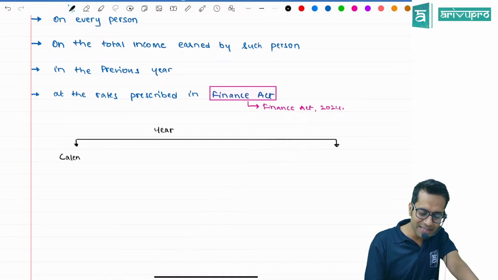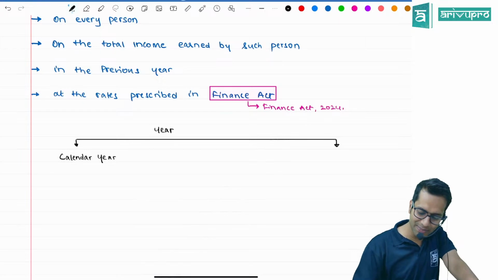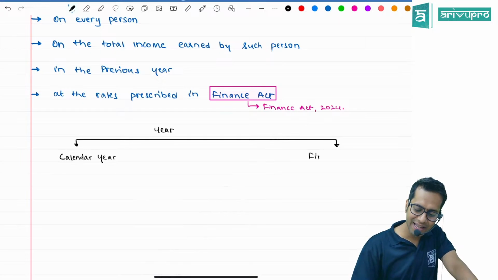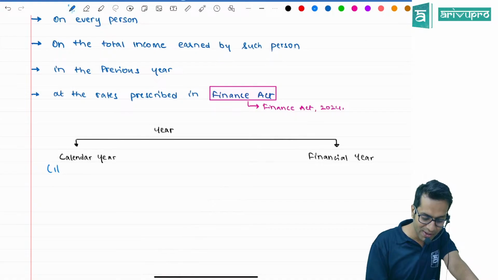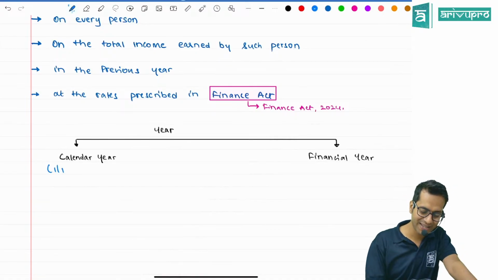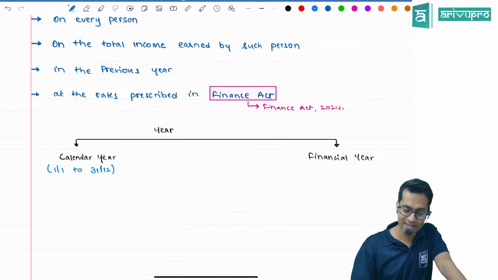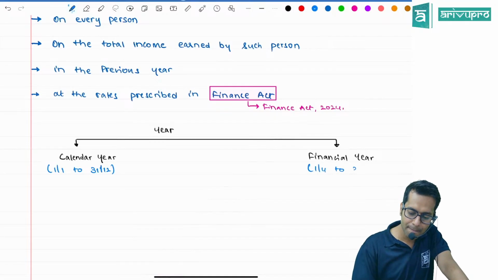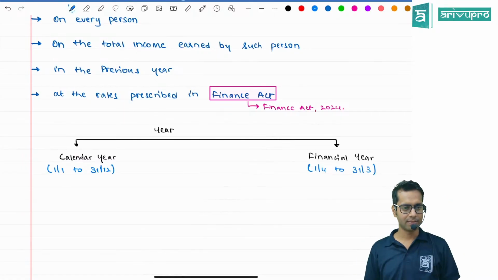There is something called calendar year, and there is something called financial year. A calendar year starts from which date? 1st January, and ends on 31st December. A financial year starts from which date? 1st of April of every year, and it ends on 31st March of every year.